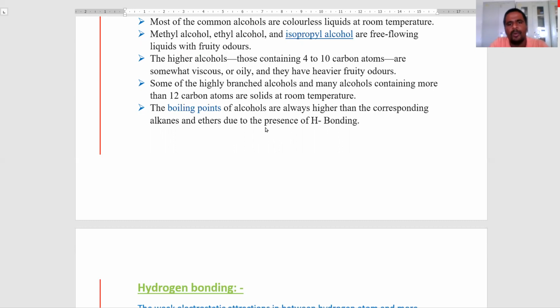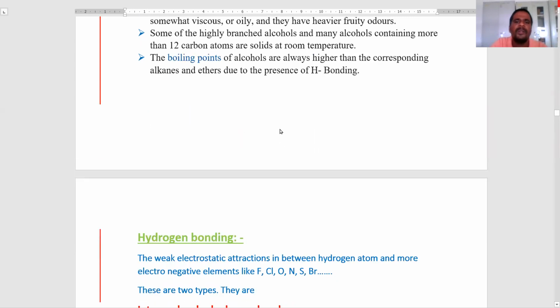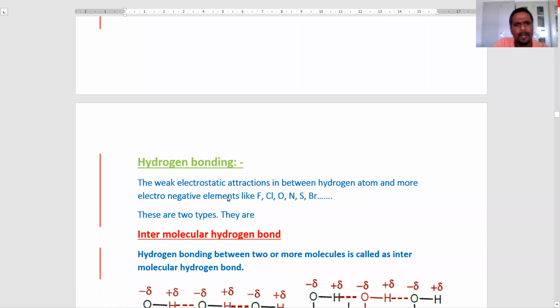Next, the boiling points of alcohols are always higher than corresponding alkanes and ethers. It is due to the presence of hydrogen bonding. So now see how hydrogen bonding is formed in alcohols.